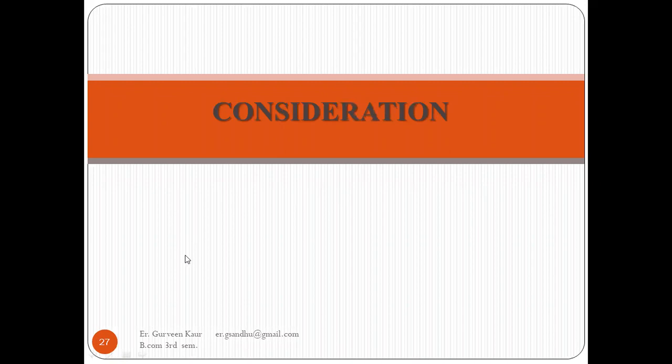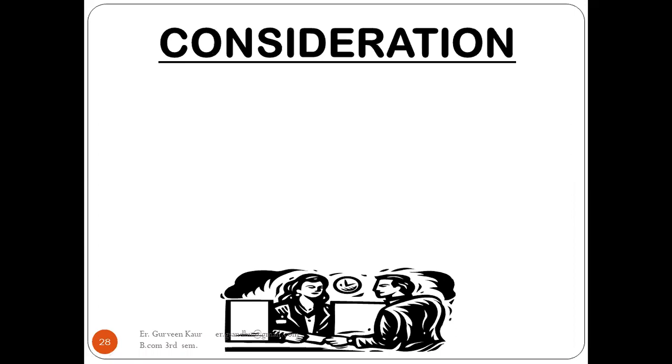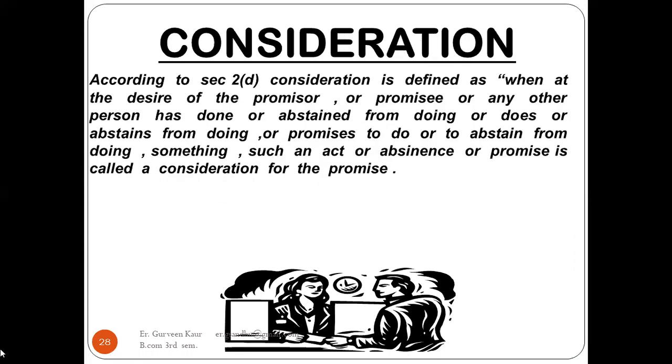So next term under this is consideration. According to section 2(d) of the Contract Act, consideration is defined as: when at the desire of the promisor, the promisee or any other person has done or abstained from doing, or does or abstains from doing, or promises to do or to abstain from doing something, such an act or abstinence or promise is called consideration for the promise. So that is into the promise part.